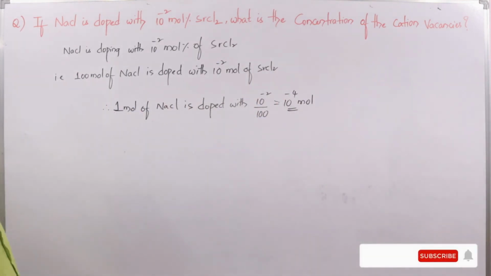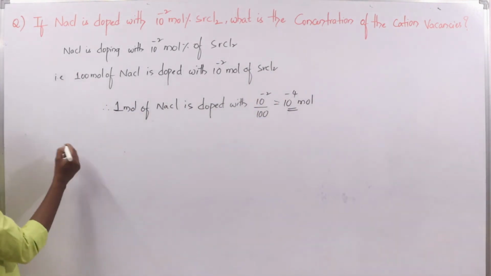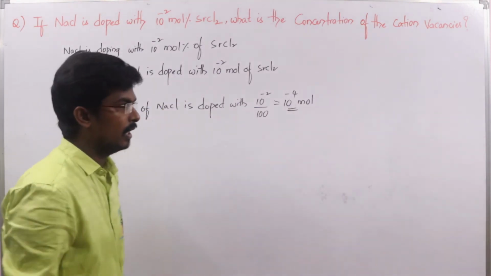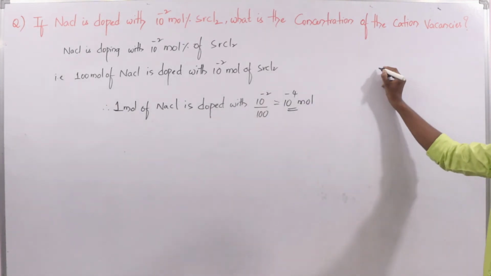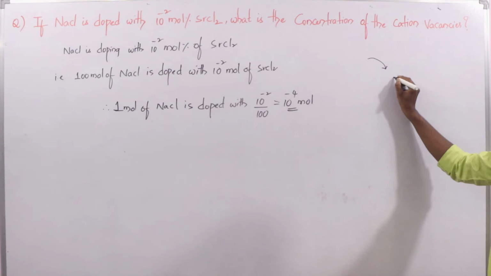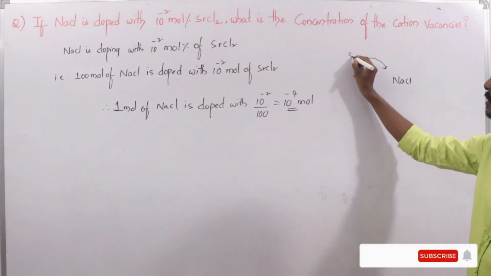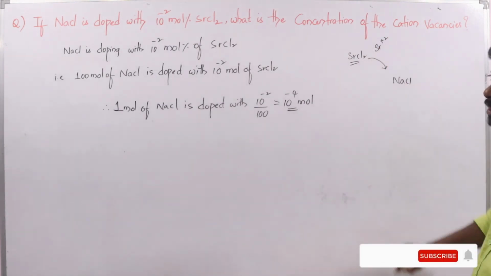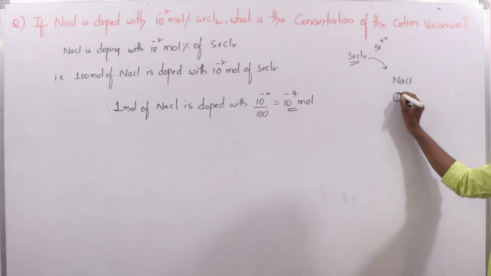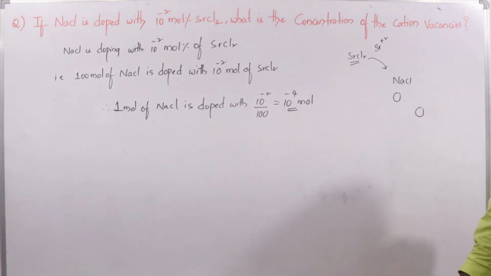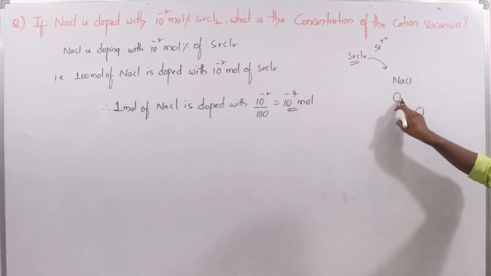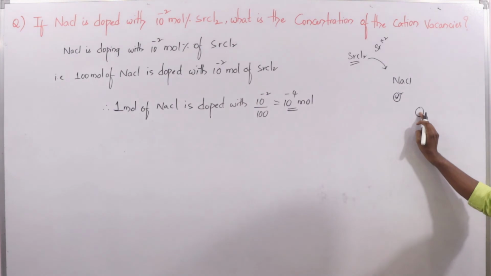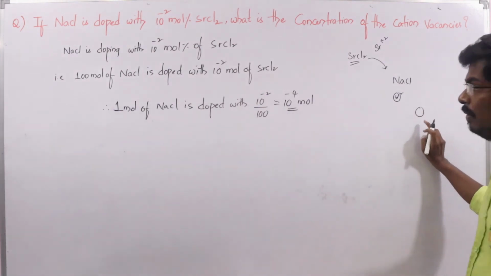Generally, when you are introducing SrCl2 into an ionic solid like NaCl, Na plus Cl minus, if you want to introduce 1 mole of SrCl2, which contains Sr plus 2 charge, here 2 Na plus ions should be vacant. One vacant site is occupied by Sr plus 2 and it is creating how many vacancies? One cation vacancy is created.